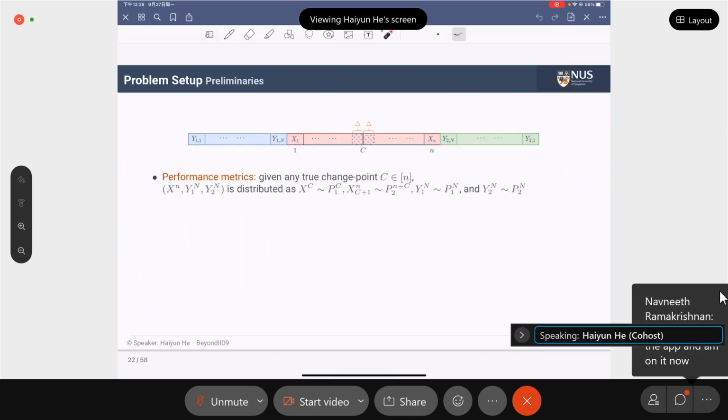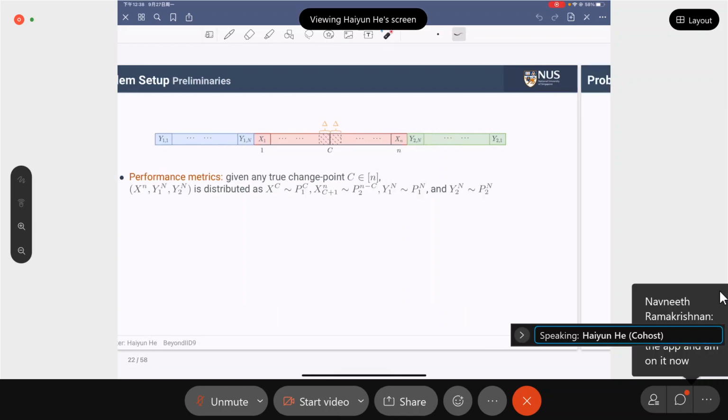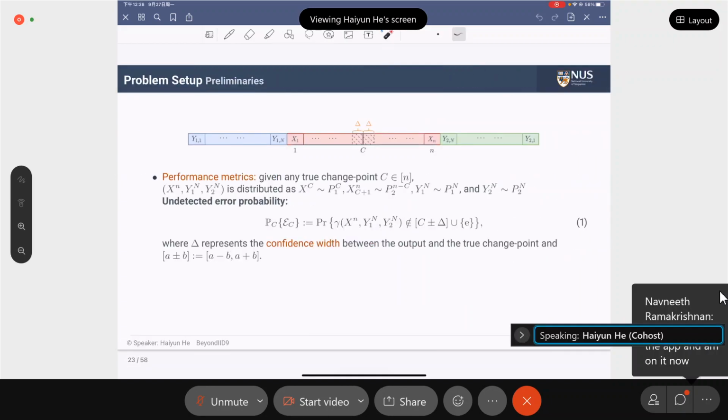And we consider the following performance metrics. Given any change point C, we define the undetected error probability as the probability when the estimator outputs a point that does not belong to the confidence interval around the true change point C, and also it does not output the erasure event. So delta is defined as the confidence width between the estimated and true change point. And we define the erasure probability as the probability when the estimator outputs the erasure event.